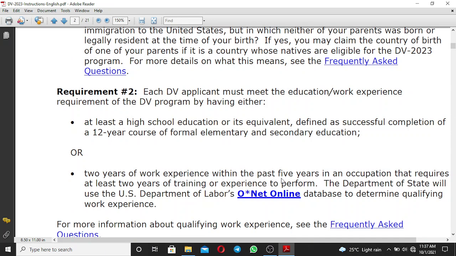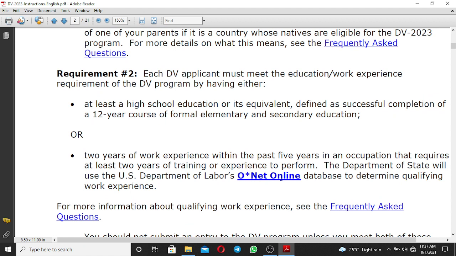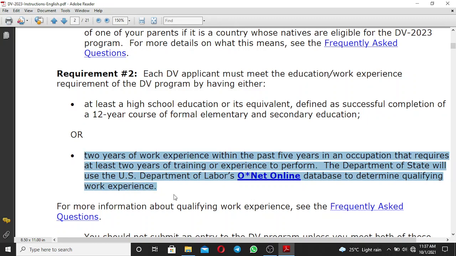If you don't have a high school education or its equivalent, you can use 2 years of work experience within the past 5 years in an occupation that requires 2 years of training or experience to perform. At this point, the Department of State will use the US Department of Labor O*NET online database to determine qualifying work experience.